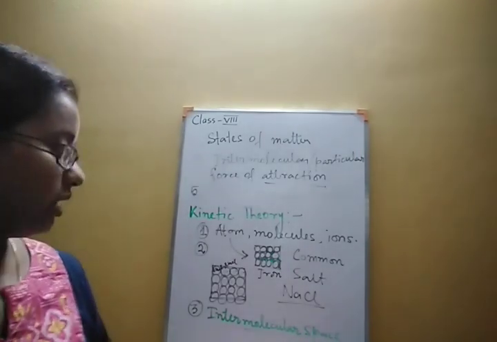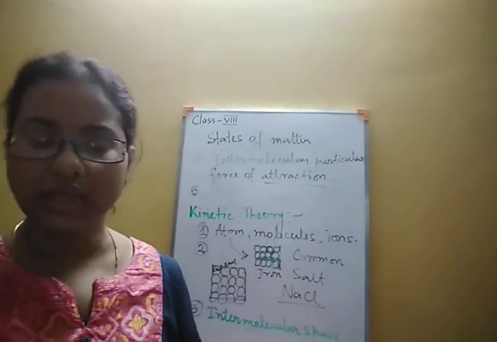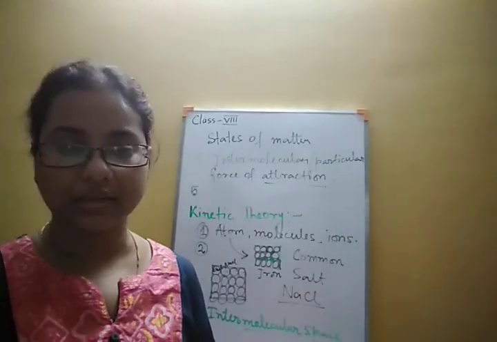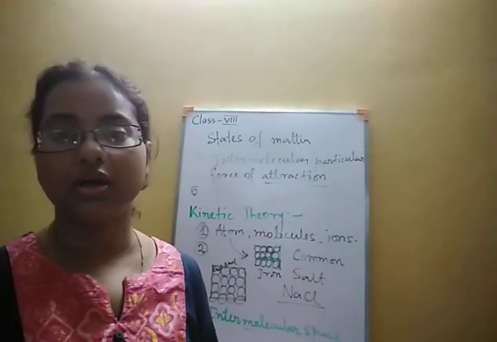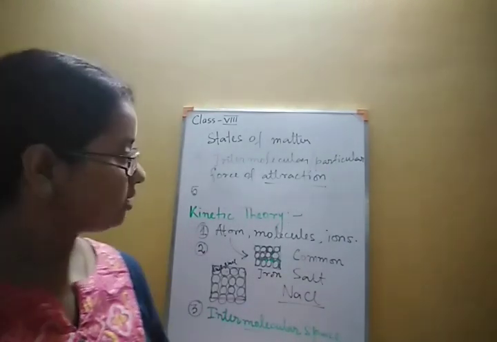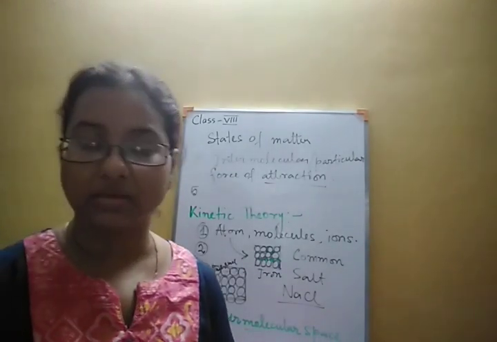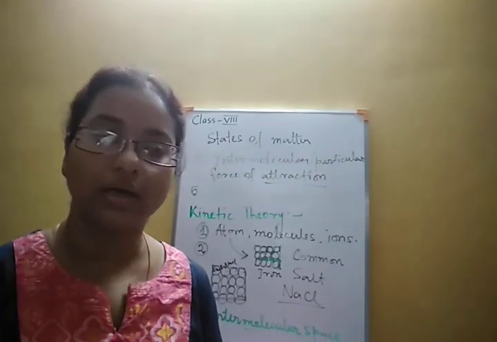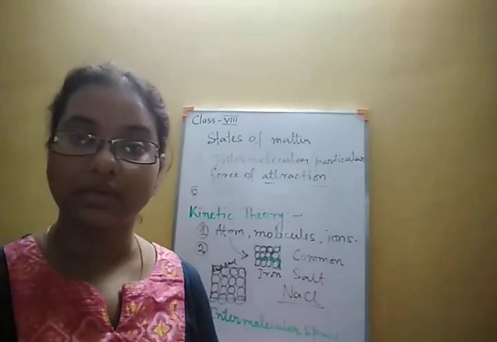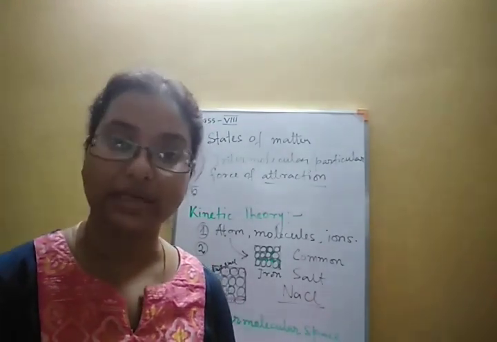Next, there will be some gap between the particles of matter, which is called intermolecular space or interparticular space. Fourth point: in between the particles of matter there will be some attractive force, which is called intermolecular force of attraction.